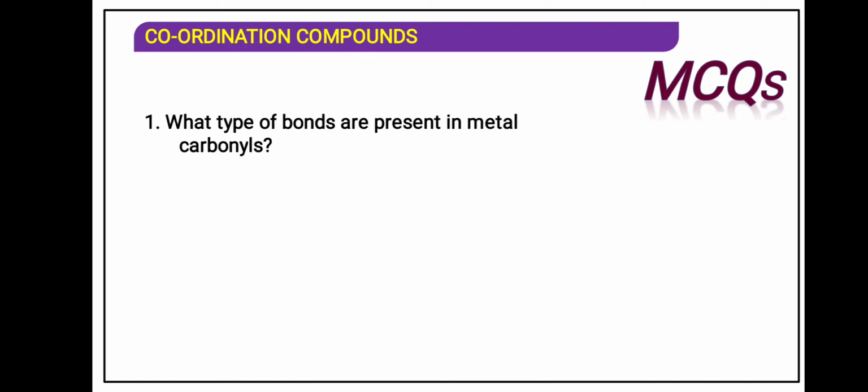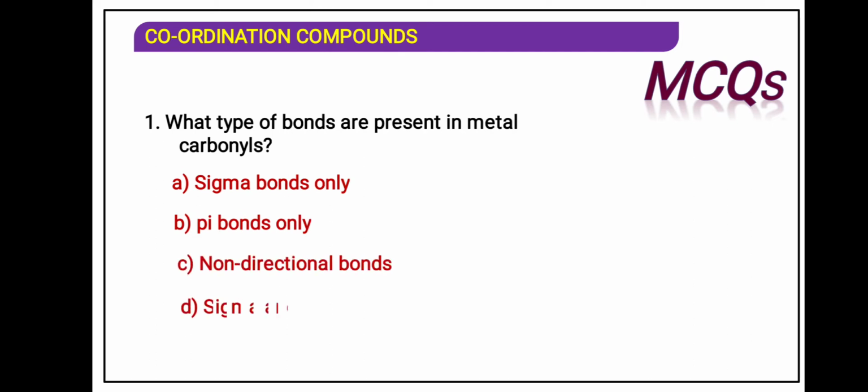What type of bond is present in the metal carbonyl? When the metal donates electrons, a pi bond is formed. And when the carbonyl ligand donates electrons to the metal, a sigma bond is formed. So they have asked what type of bonds are present in metal carbonyls. That is why both will come.